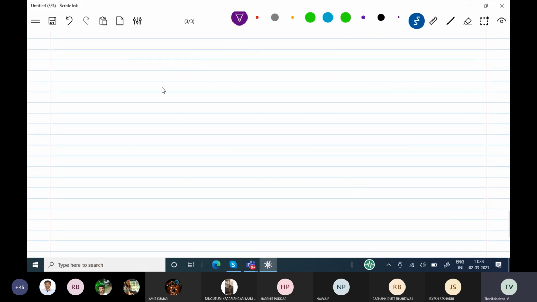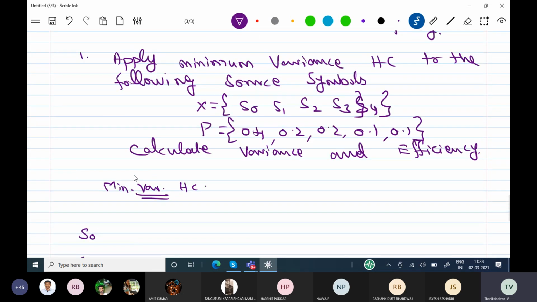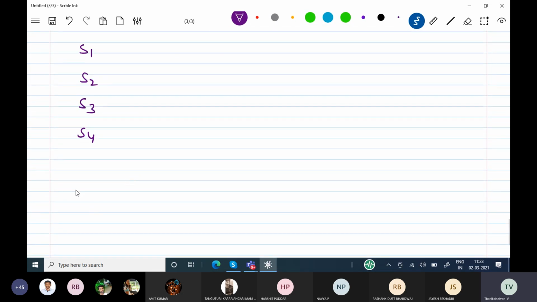How to start this problem? Solution, please all of you clearly note down. Minimum variance procedure, Huffman code. First write the symbols: S0, S1, S2, S3 and S4. The first procedure is to write the probabilities in descending order.